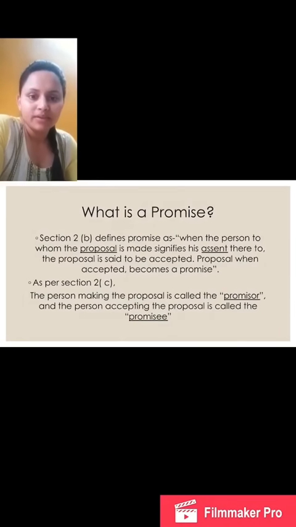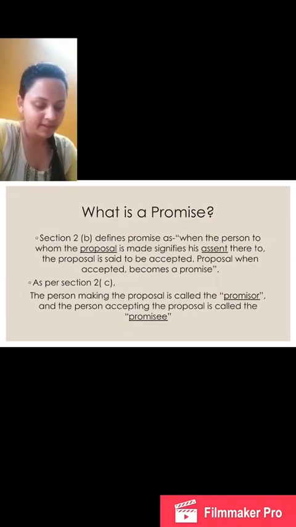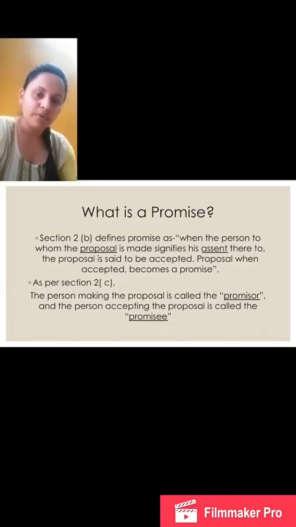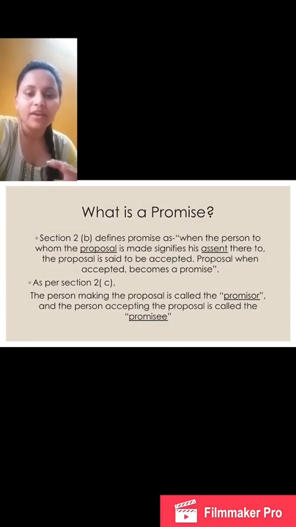Now, when we know what is a consideration, let's get to the other aspect of an agreement, that is a promise. Promises have been defined under section 2B of the Act as when a person to whom the proposal is made signifies his assent thereto, the proposal is said to be accepted. The proposal, when accepted, becomes a promise. Thus, when a proposal, or as we say, an offer, is made to somebody and the person gives his acceptance thereto, we say an acceptance has been done. Now, a proposal that is accepted is a promise.